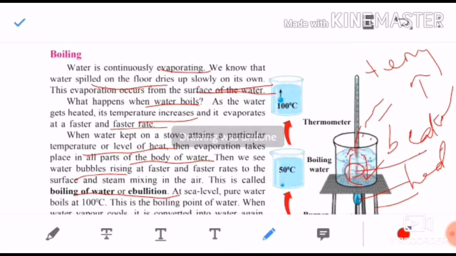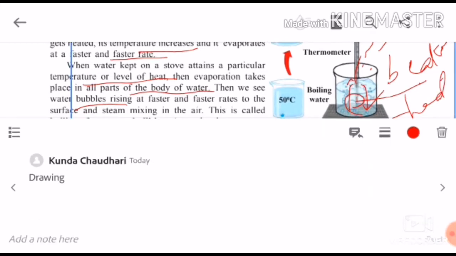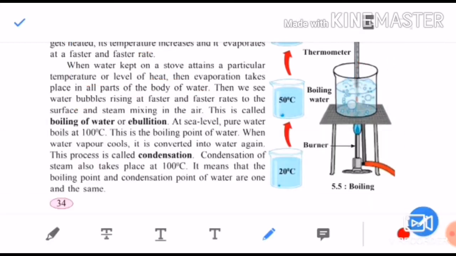Children, they are saying at sea level pure water boils at 100 degrees Celsius. Children, remember this, water always boils at 100 degrees Celsius. When temperature reaches 100 degrees Celsius, water starts boiling. This is called the boiling point of water.